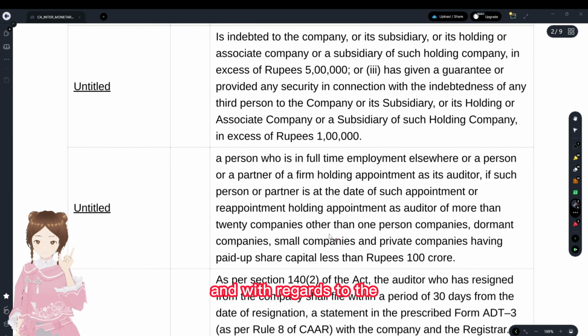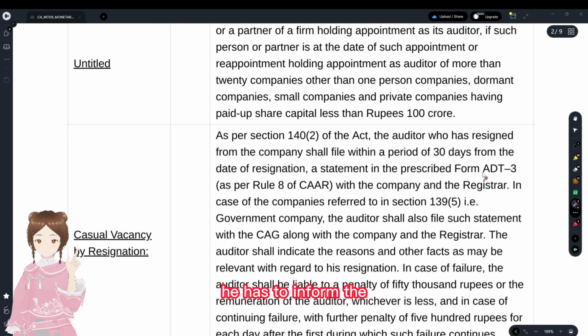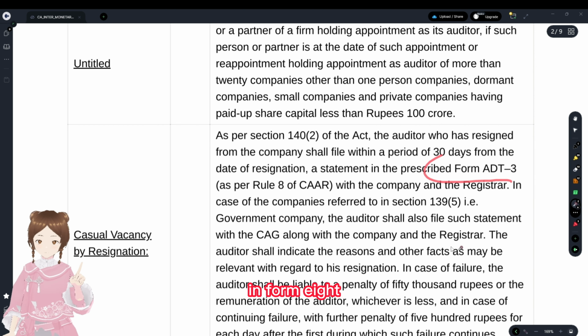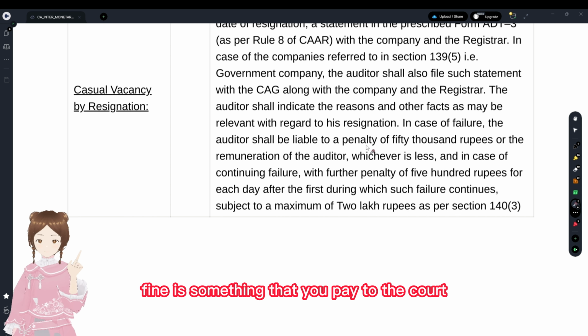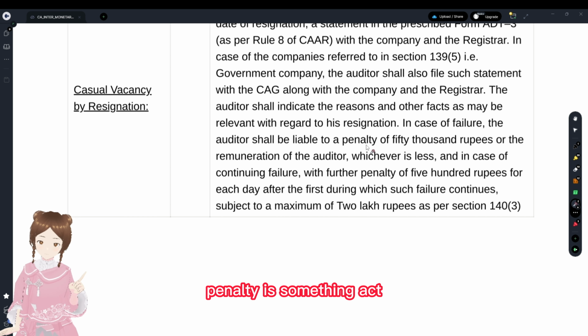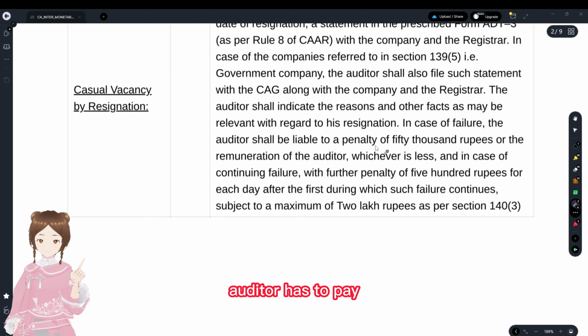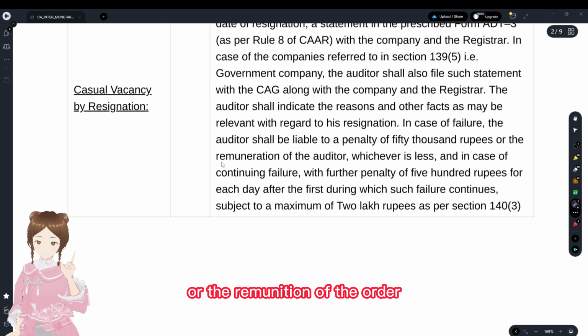If that casual vacancy is through resignation, the auditor has to inform the registrar in form ADT-3. If not done, the auditor shall be liable for a penalty. You see, what's the difference between penalty and a fine? Fine is something that you pay to the court when court was involved. Penalty is something that is paid to the central government. So the auditor has to pay a penalty of 50,000 or the remuneration of the auditor, whichever is less.